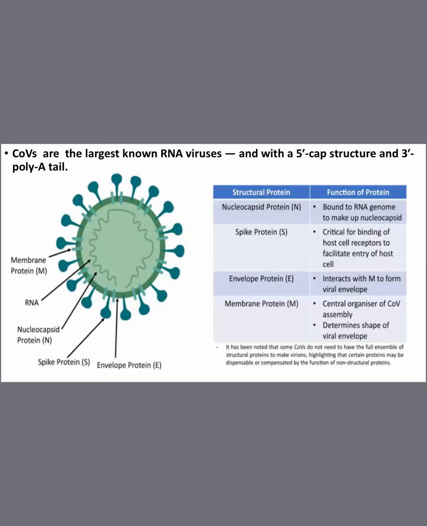So when you discuss this positively stranded RNA, you have to keep in mind certain things, like what is negative stranded RNA. Then only the positive stranded RNA concept becomes clear.